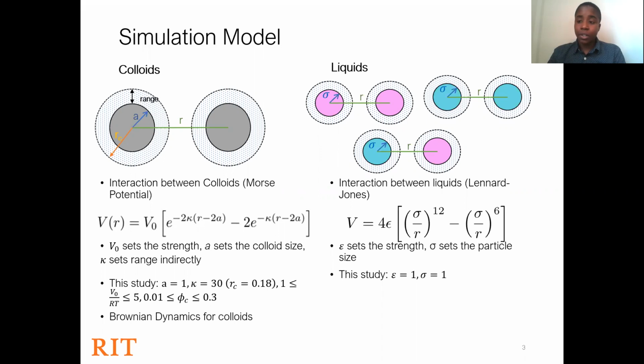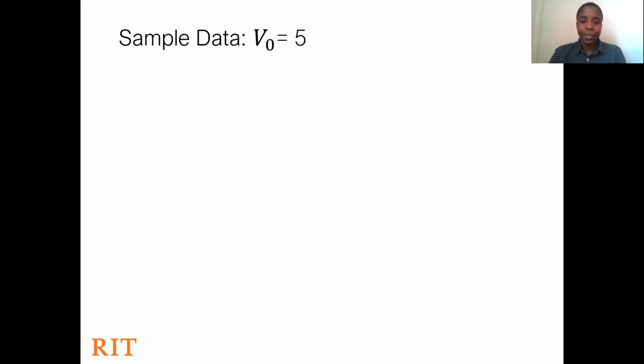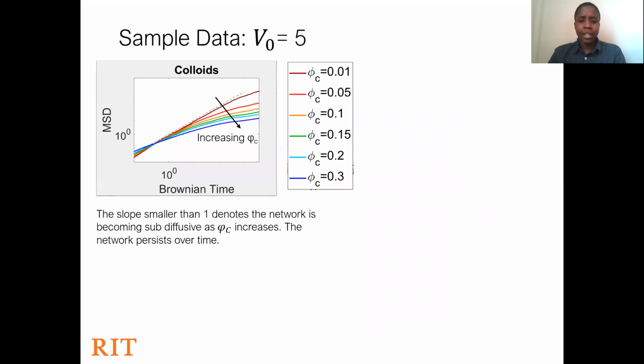We ran a series of simulations by changing V naught and the colloidal filling fraction Φc and observed the behavior. This slide shows an example of the data that we would collect. Initially, we would monitor the mean squared displacement on the log-log scale. This will help us characterize the state of the material. The dotted line, shown in black, has a slope of 1 and represents a diffusive or a liquid network. A smaller slope represents a subdiffusive network, which could be either a solid or a gel.